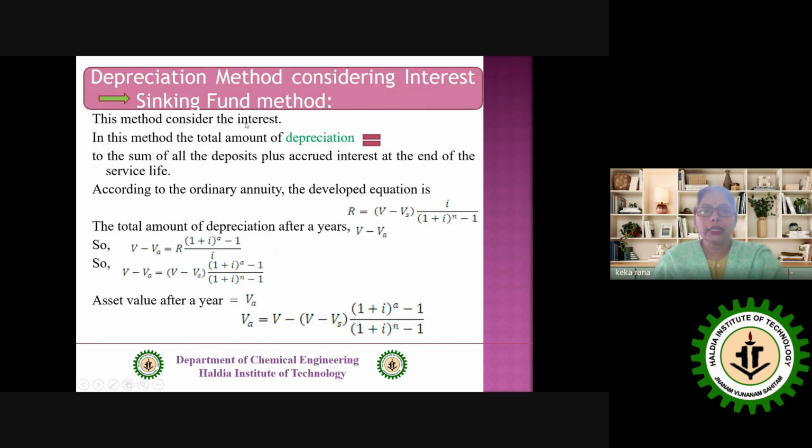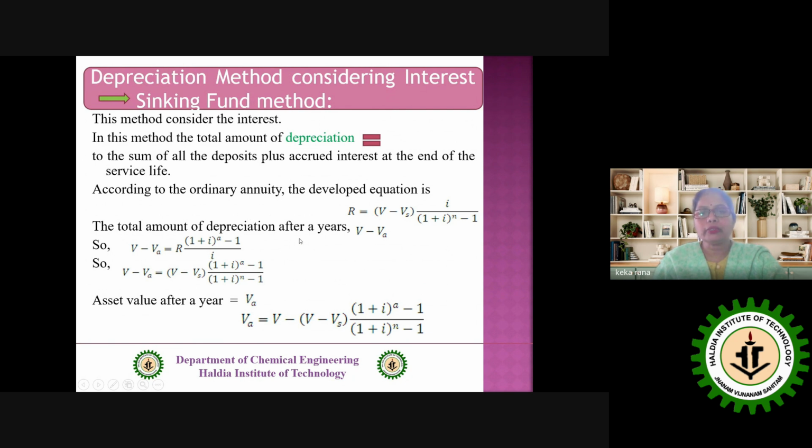Then you go for another method known as the sinking fund method, but that method is actually considering the interest. Now how are we finding the value here? That is equal to the sum of all the deposits plus accrued interest at the end of the service life. And regarding that, we are using here the equation of ordinary annuity, that is capital R equal to (V minus Vs) times i by (1 plus i) to the power n minus 1.